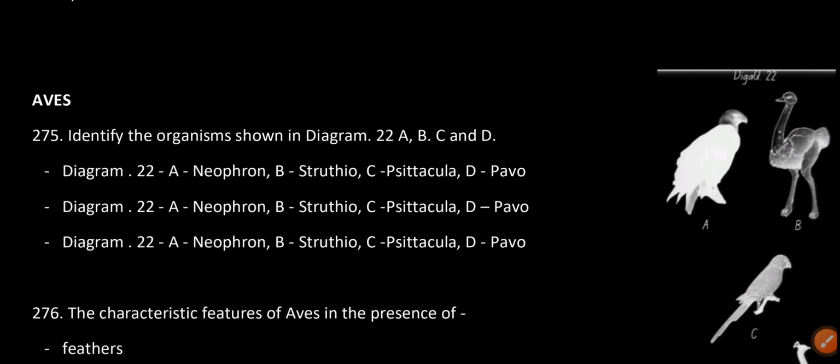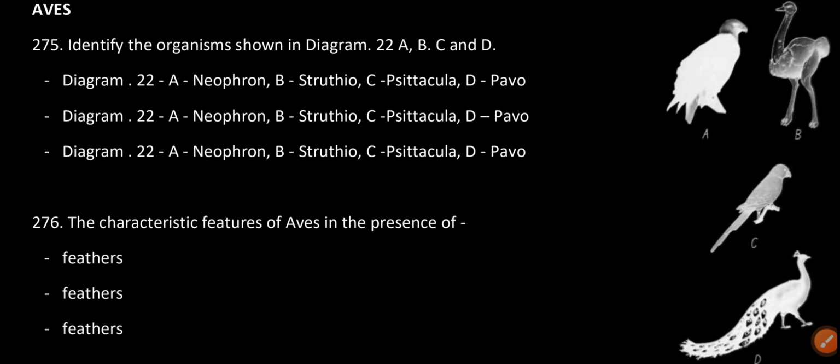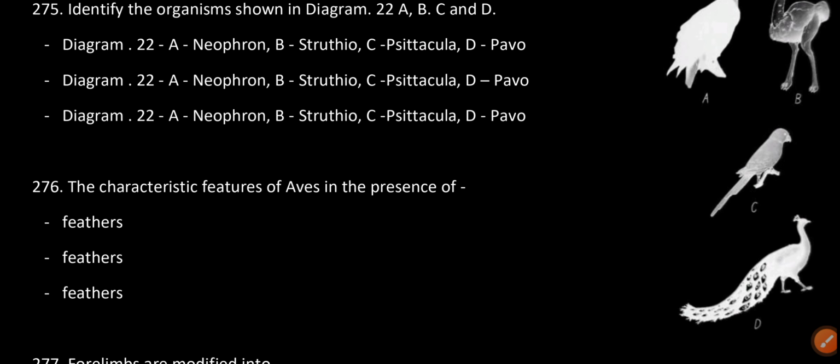Aves. Identify the organisms shown in diagram 22, A, B, C, and D. A is Neophron, B is Struthio, C is Psittacula, D is Pavo.